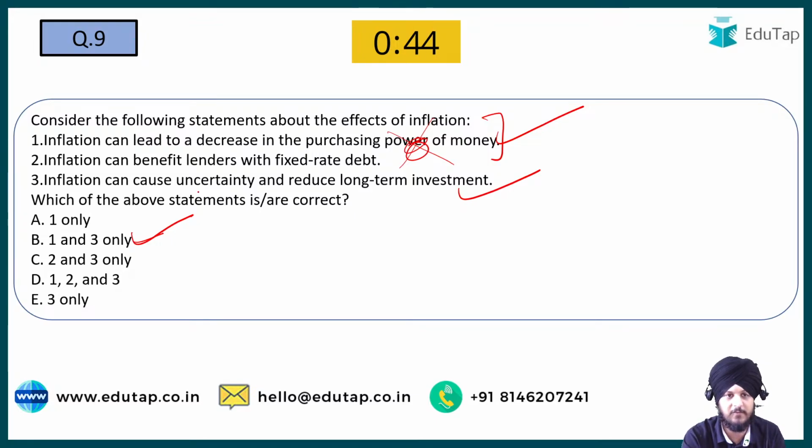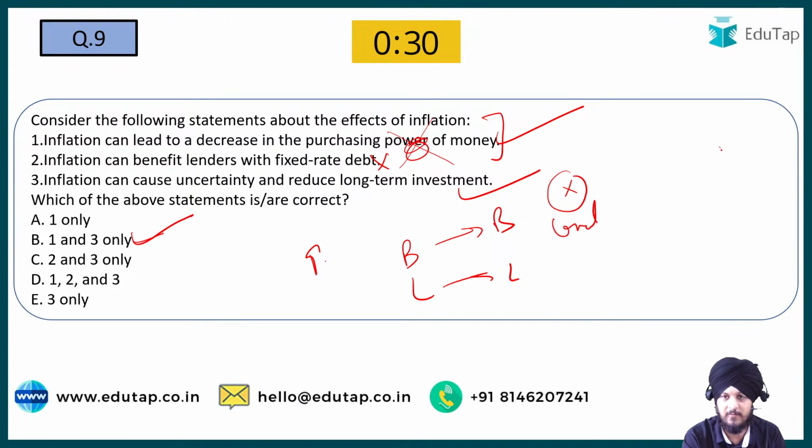The second option, inflation can benefit lenders with fixed rate debt, is the incorrect one, because when inflation increases, the borrowers get benefited and the lenders suffer the loss. Why is it so? Let us say there is a person X who is a lender, and a person Y who is a borrower. X has lent the money to the borrower at an interest rate of 5%, and let us say the inflation eventually increases to 7%.